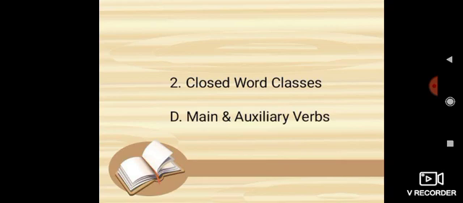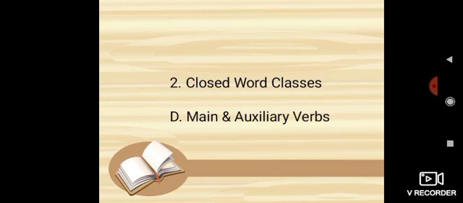For example, he is a doctor. Is is a main verb. Number 2, he is teaching Hindi literature. Is teaching. Is is an auxiliary verb and teaching is a main verb. These verbs work both as main verbs and as auxiliary verbs.